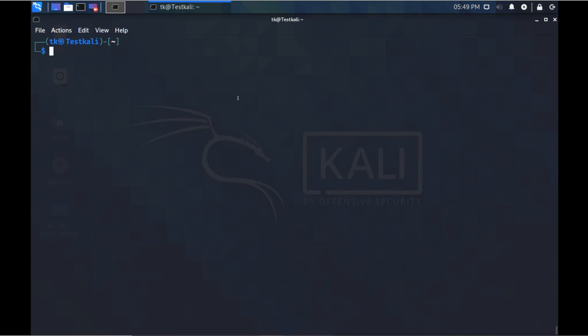For scanning the port, we can use sudo nmap -s, and for this server I'm going to scan only port number 25, because I just want to know whether this server has port number 25 or not. And this is the server.